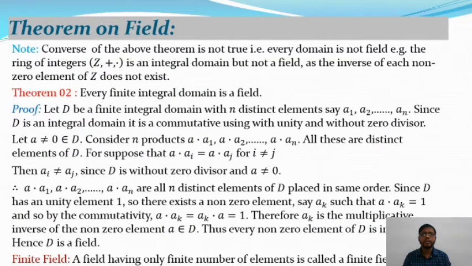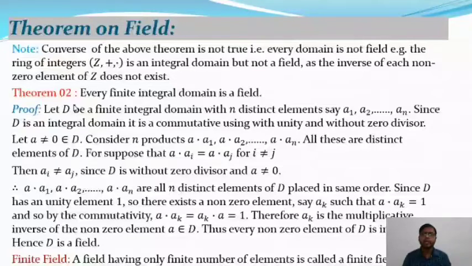But the converse part of the above theorem is not true. That is, every domain is not a field. That means every integral domain is not a field. That is, the ring of integers (Z, +, ·) is an integral domain, you know that. But not a field, as the inverse of each non-zero element of Z does not exist.